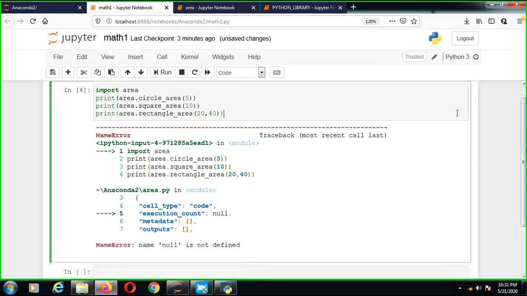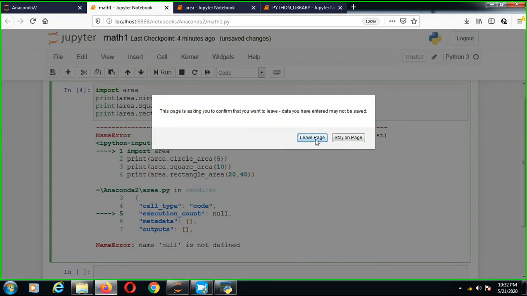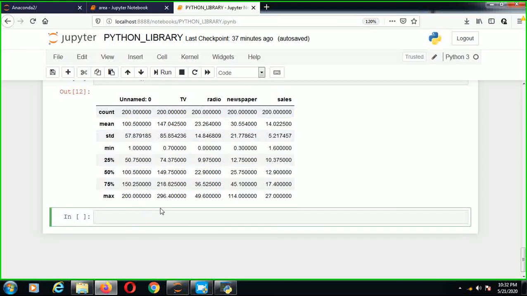Before going, I want to show one more program: module aliasing. Everything I'll tell you tomorrow. I think there's no issue. Tomorrow I'll tell you how we can create modules, and each and every file you have to create. I'll just show you how we can create a module.